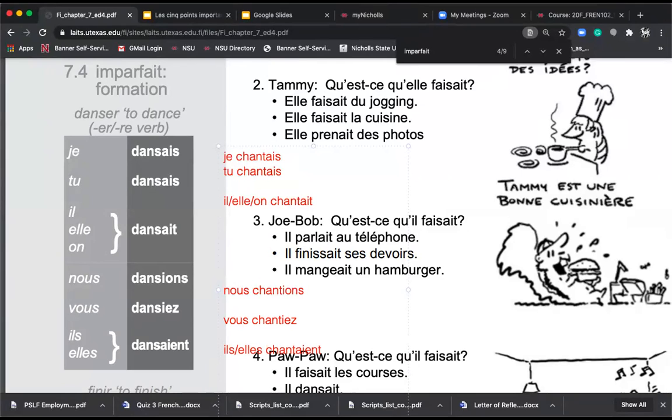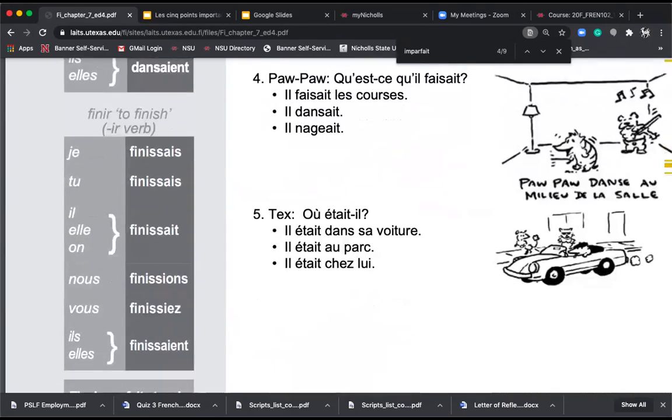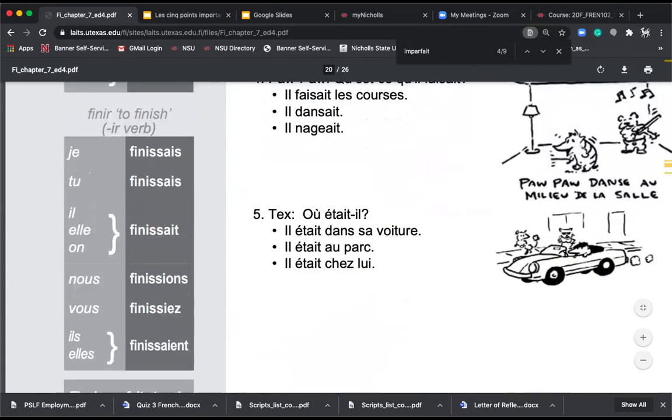Voilà. So the endings are there and they're the same. Here's the beauty of the imparfait, it's the same for these guys. You just have to know that. So what does it end with? In the case of finissez, the stem is right here. So you just add those endings. So let's go back to looking at that.